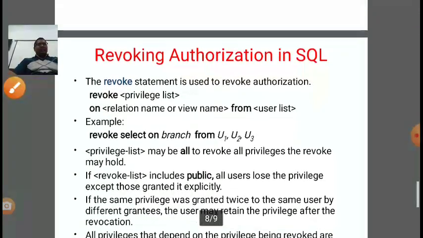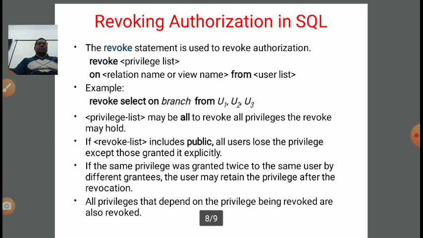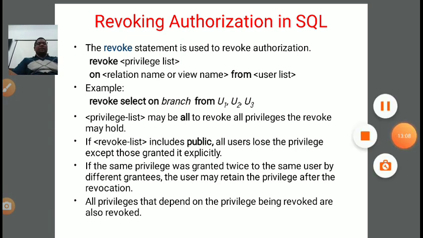Now revoking the authorization in SQL. Suppose once we have given the authorization and we want to take it back. Removing or taking back the authorization is called revoke. To revoke, we use a revoke statement. How to write it? Revoke, and after that the privilege list, on which relation, the relation name or view name, from which users, the user list.